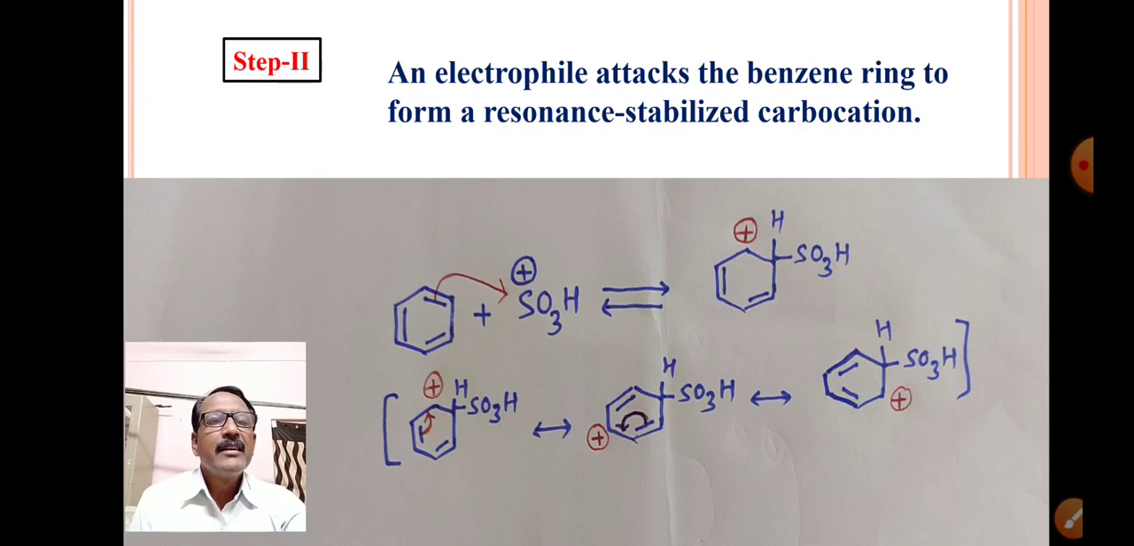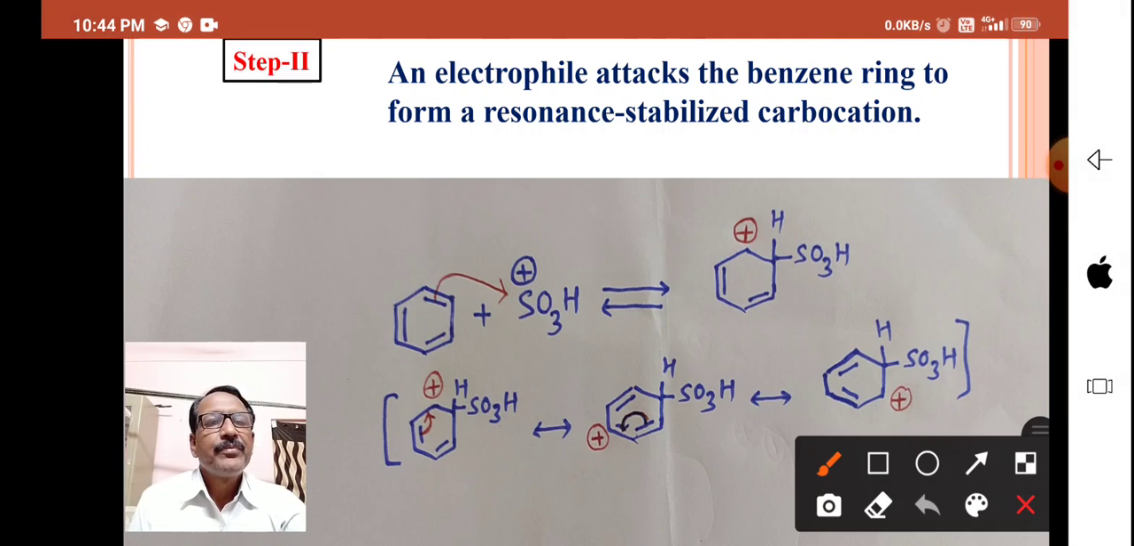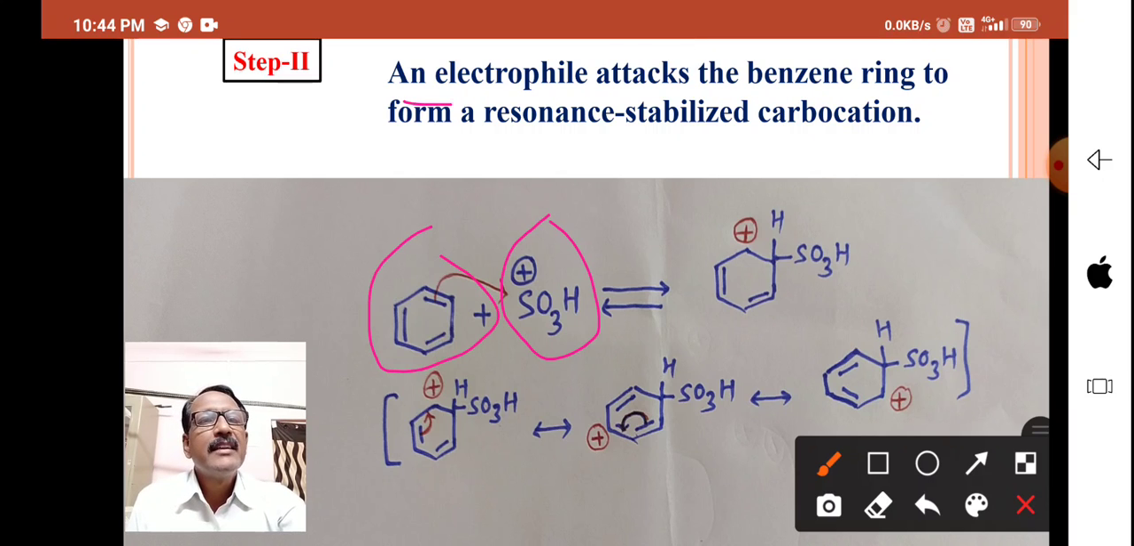Now the obtained electrophile reacts with, see here, this is our electrophile reacting with this benzene ring. That is called an electrophile attacking the benzene ring. There is formation of a positively charged carbon here. Therefore, it is called a carbocation. That means in this second step there is formation of a carbocation.